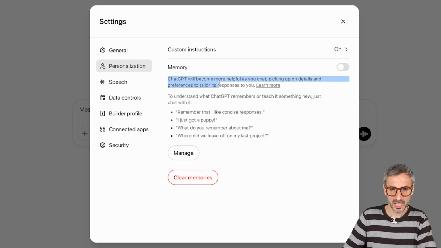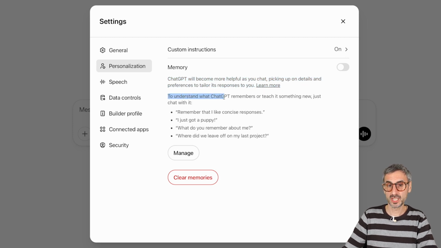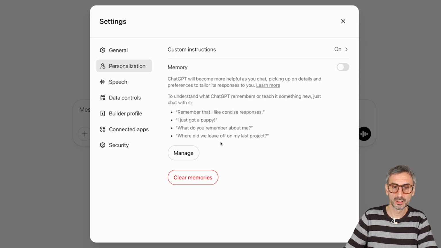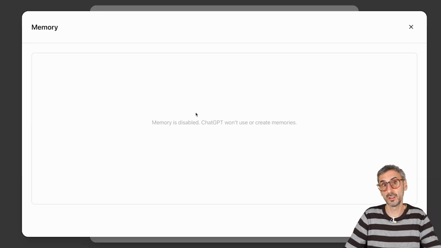So with memory, ChatGPT will become more helpful as you chat, picking up on details and preferences to tailor its responses to you. To understand what ChatGPT remembers or teach it something new, just chat with it. For example: remember that I like concise responses. I just got a puppy. What do you remember about me? Where did we leave off my last project? You can clear the memory or you can manage the memory. I just turned it on right now. It was turned off, so there's nothing here.